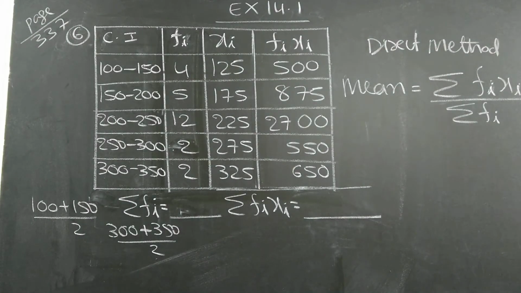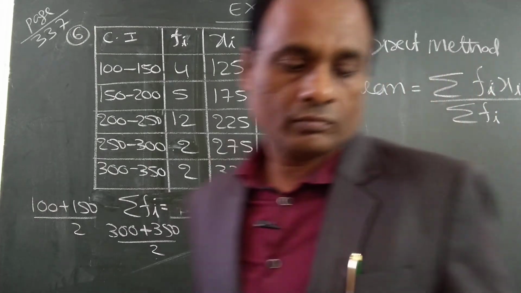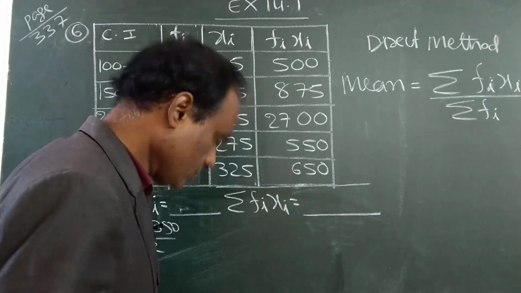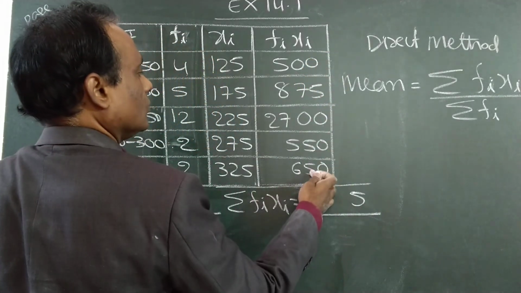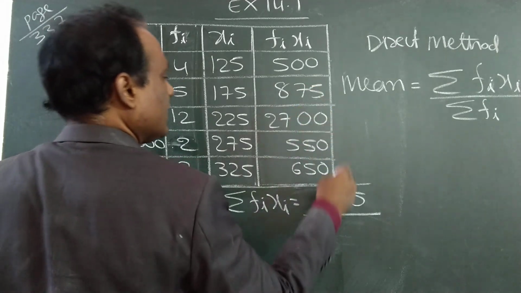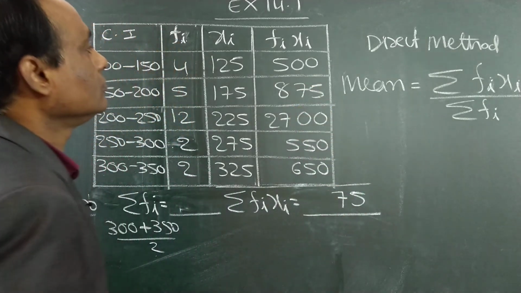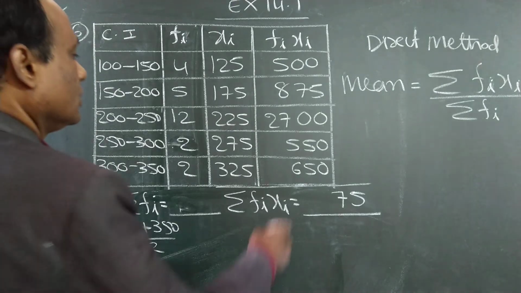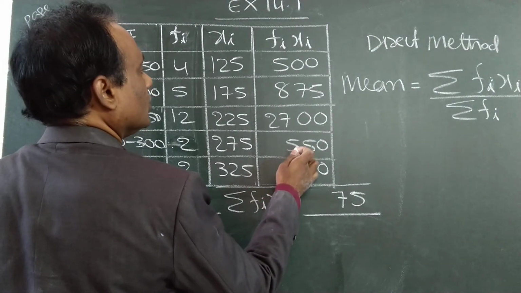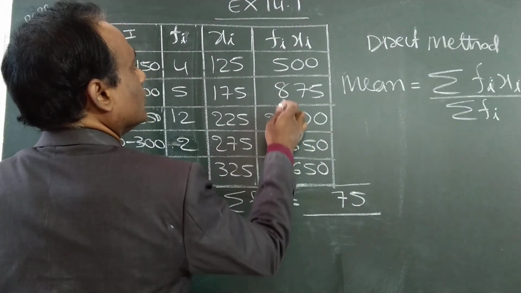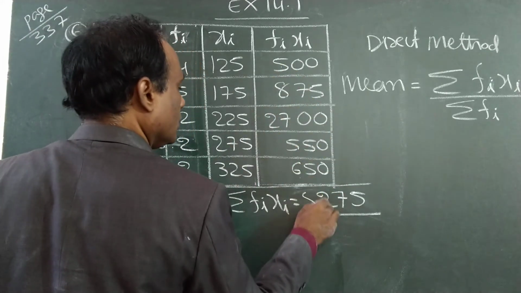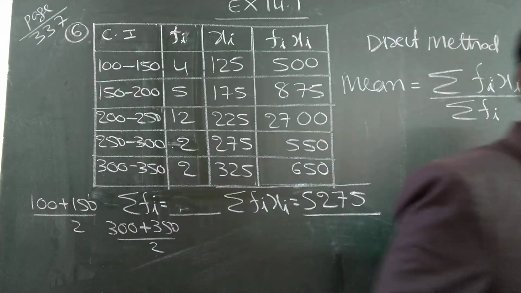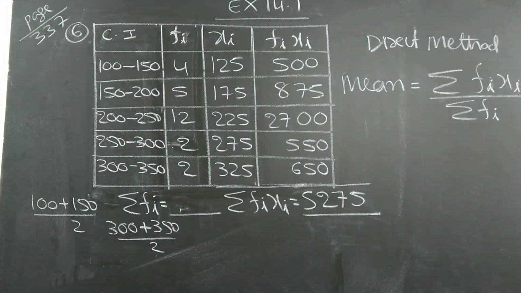Add: 5, 10, 17. See here, is it correct or not? Anybody did the calculation?